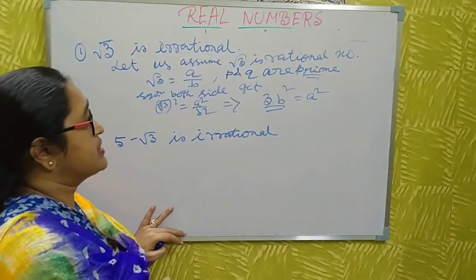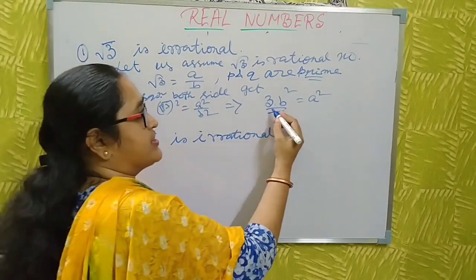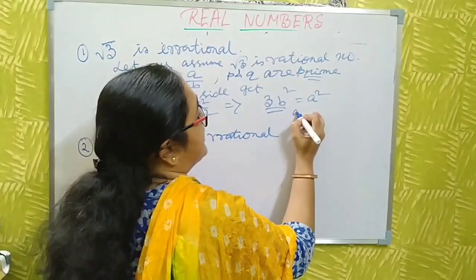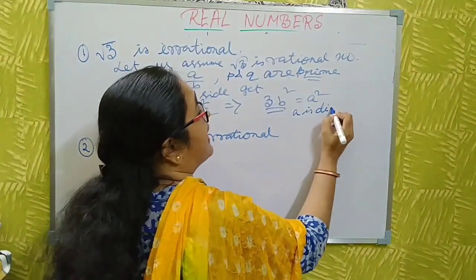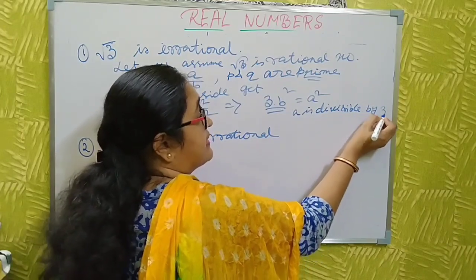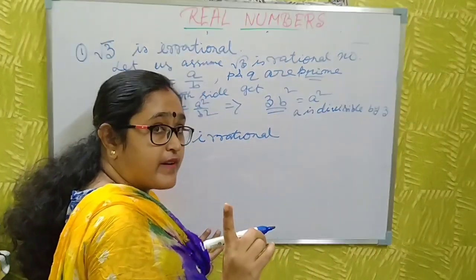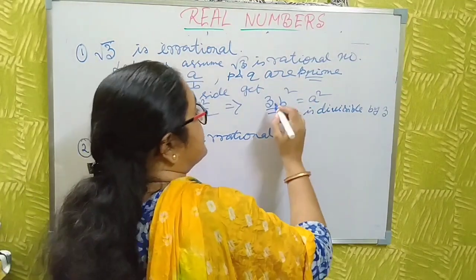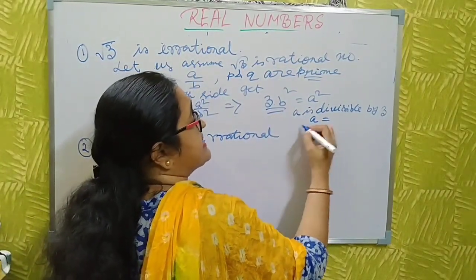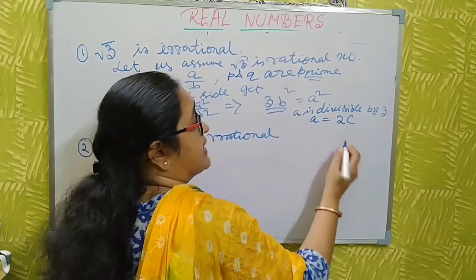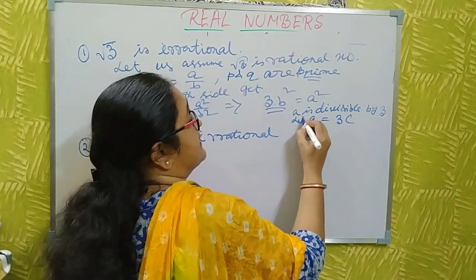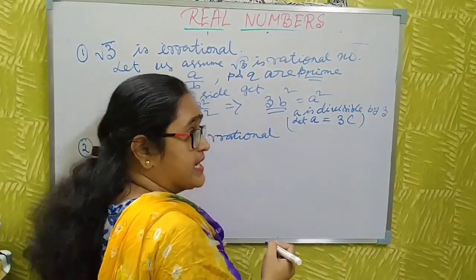Next, I write here a square is 3b square. That means a is divisible by 3. Since a is divisible by 3, let a be 3c.